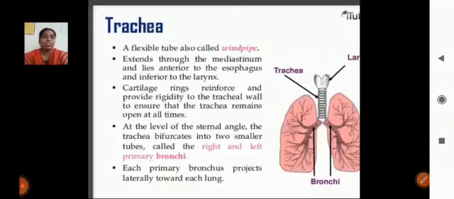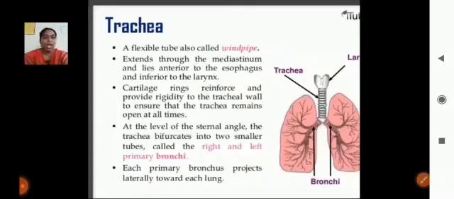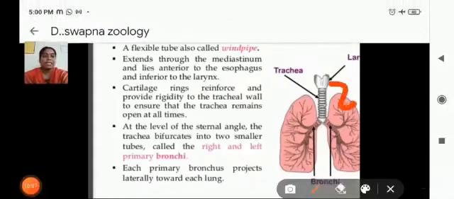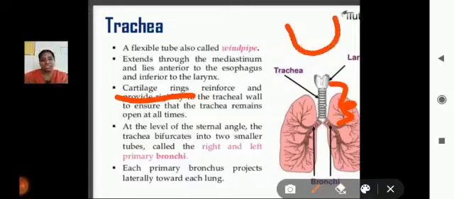The trachea has C-shaped bones, and those bones are called cartilage rings.